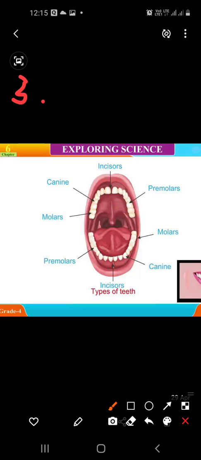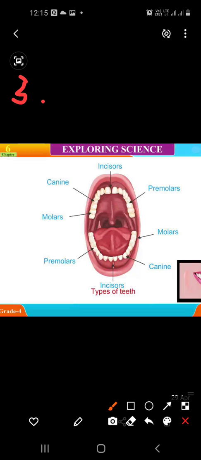First incisors, second canines, and next to the canines, these are premolars. Here in the upper jaw and here in the lower jaw, you can see premolars.